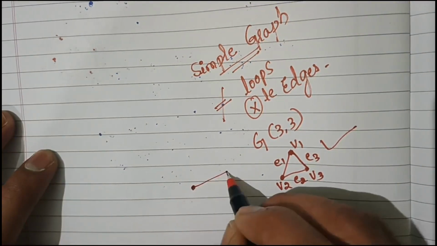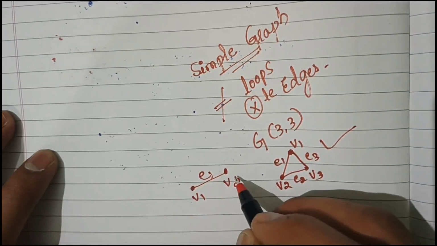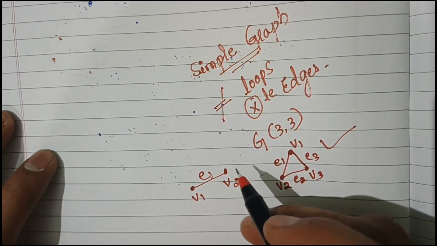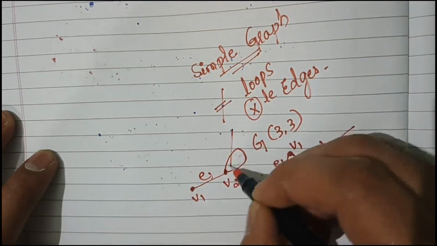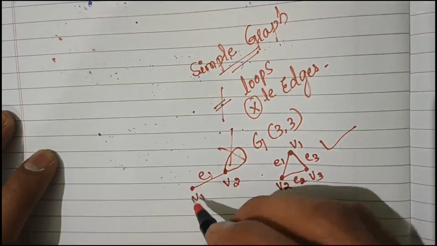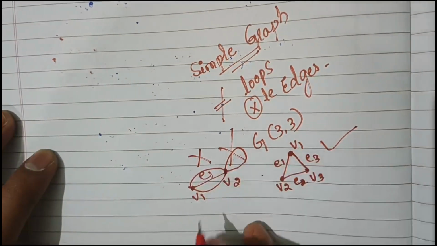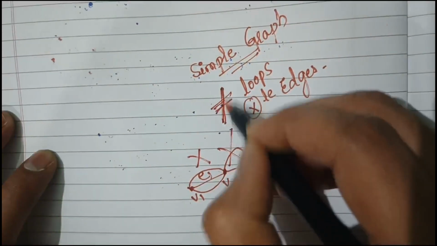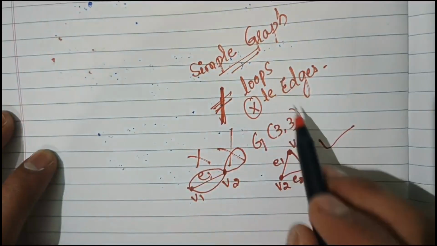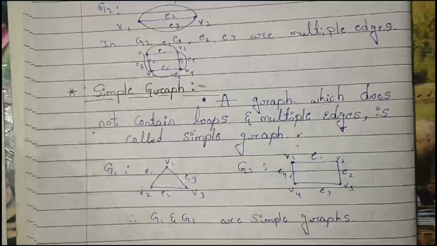This is also a simple graph, V1, V2, that is E1. There are no multiple edges and loops. If it is containing a loop, this is not a simple graph. If it is containing any multiple edges, then it is not a simple graph. A simple graph will not contain any loops and multiple edges. So that one we should call a simple graph. Okay.